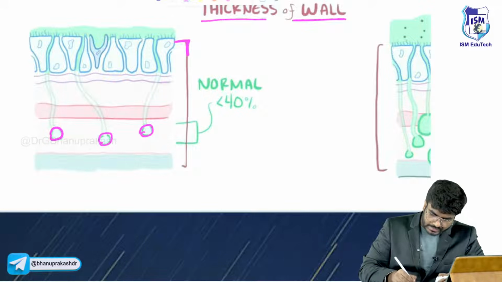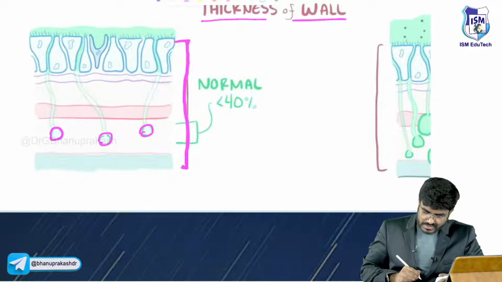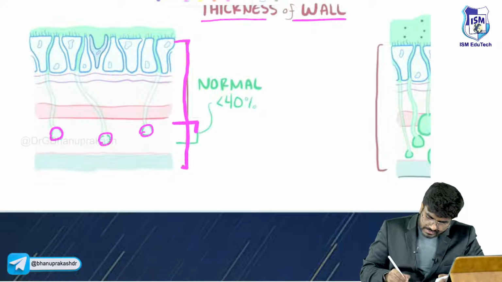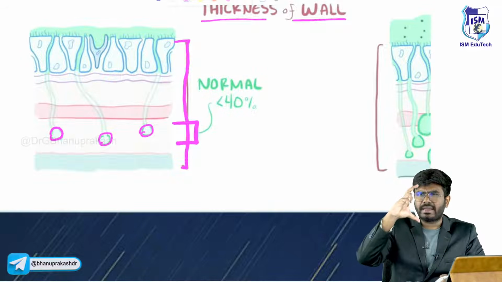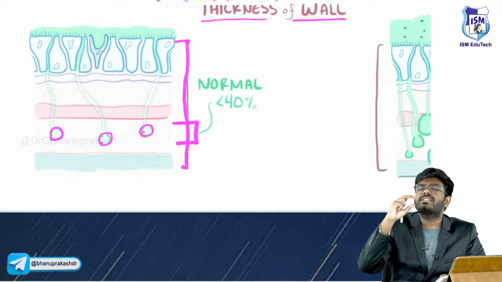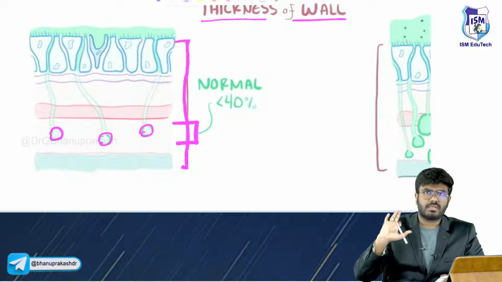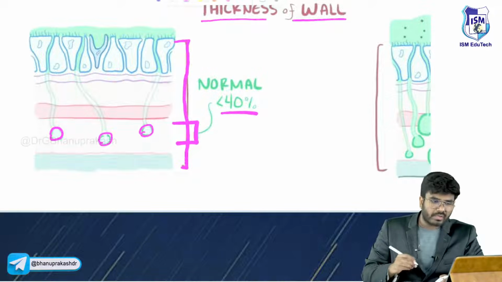This is the entire thickness of the wall, and this is the thickness of the glands. In the entire thickness of the wall, how much is the thickness of the glands? A little bit, sir. How much percent? 40%. Okay, 40%.